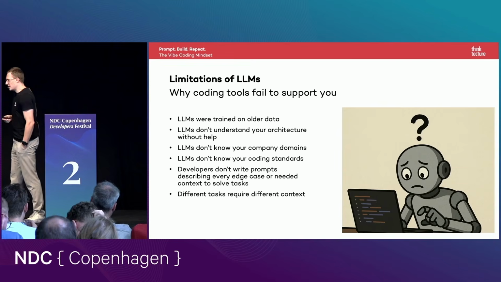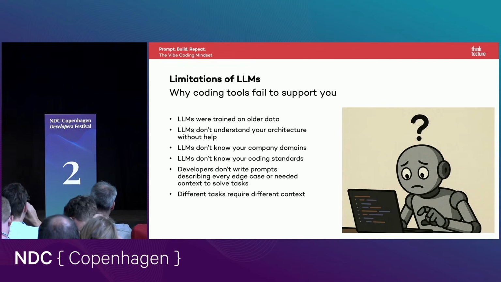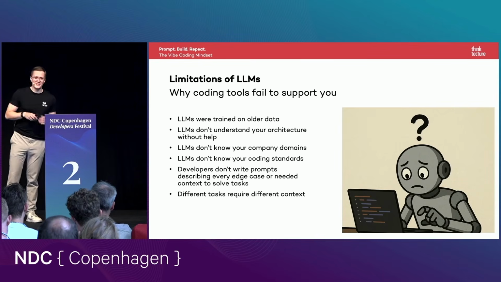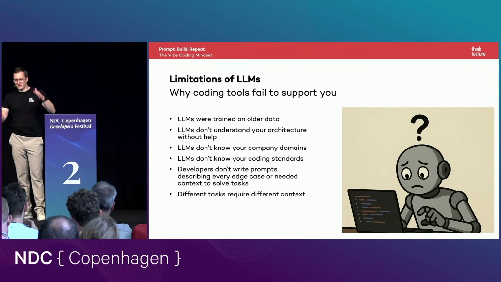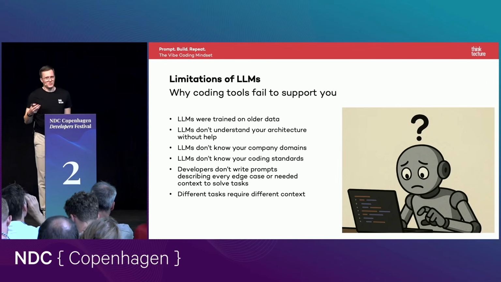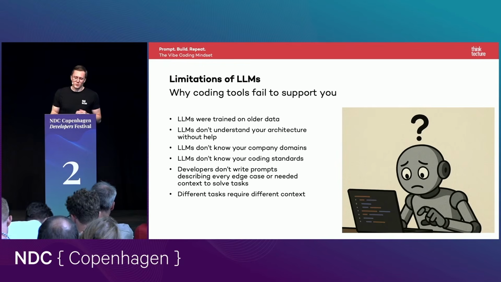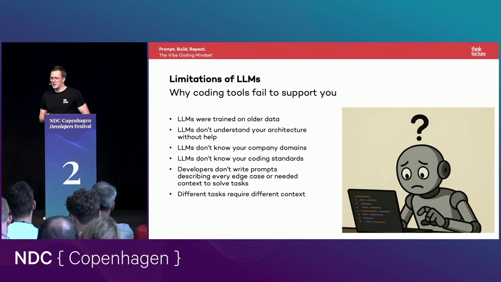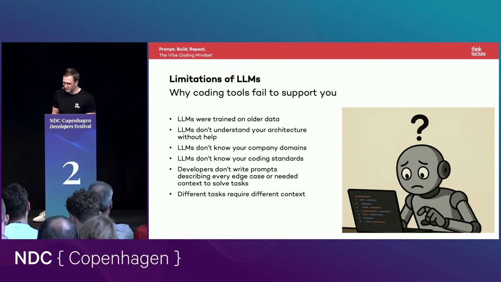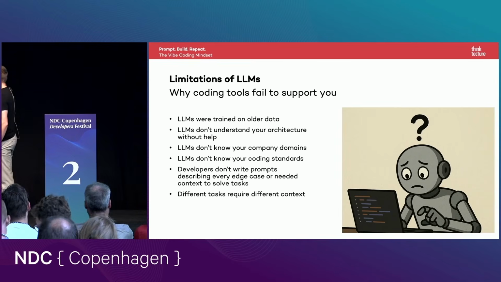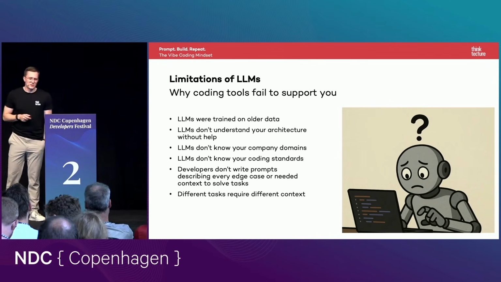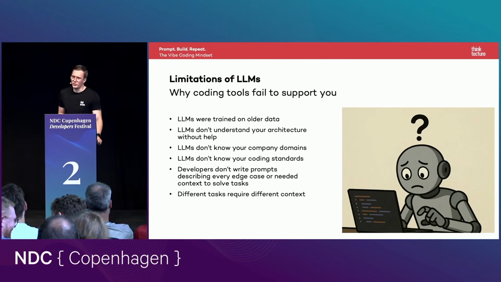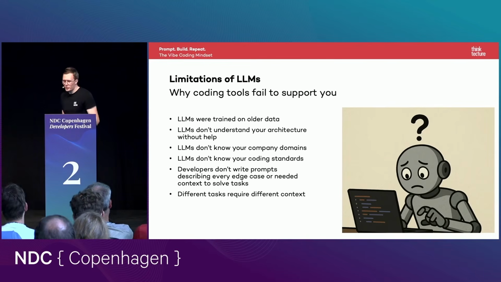And another problem depends on the LLM, on the task. Of course, we have to write good prompts. And normally I say, okay, developers are not lazy, we are efficient, so we don't like to write those long prompts. But we should define those long prompts, because the more we define in our prompts our goals and tasks, the better the result, of course, is. And another thing I will talk about later is the so-called context window. This is often also something developers are not aware of. Okay, so how to solve those issues? I'd like to show you 4 to 5 solutions.